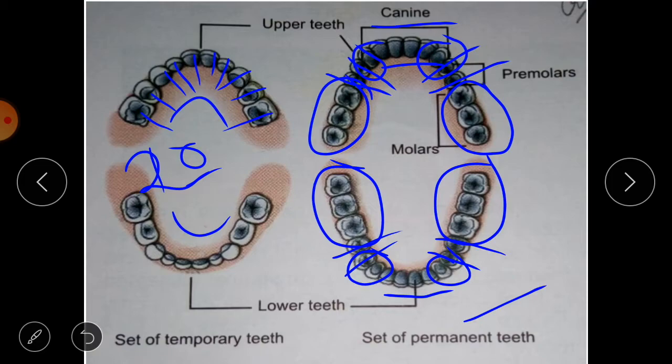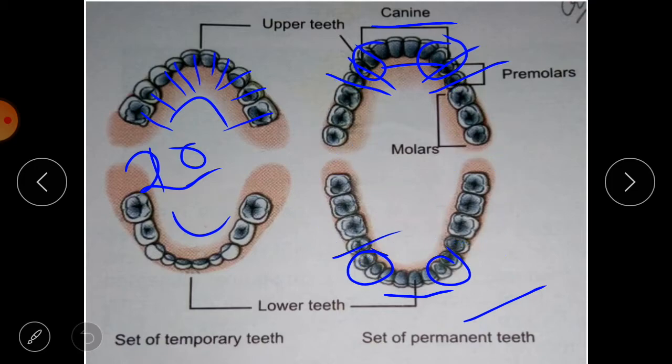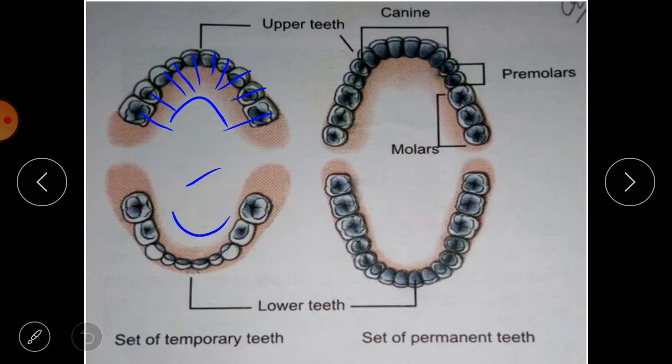What is special about these teeth is the enamel, the outer covering of the teeth. It is very hard. It is the hardest part of our body.